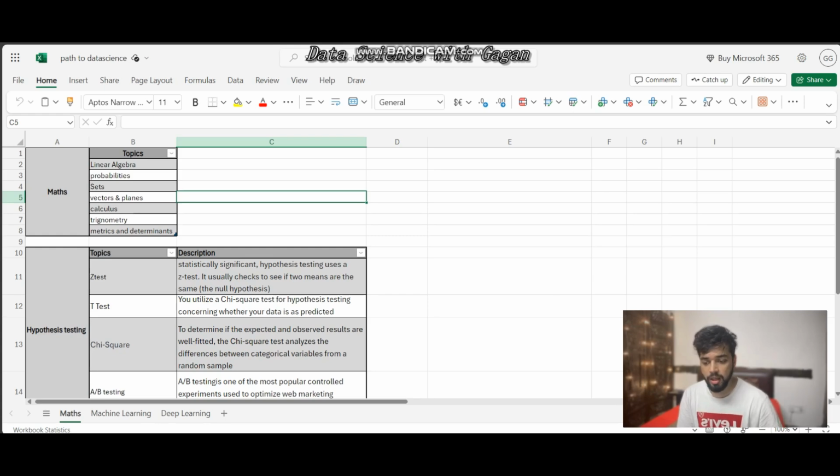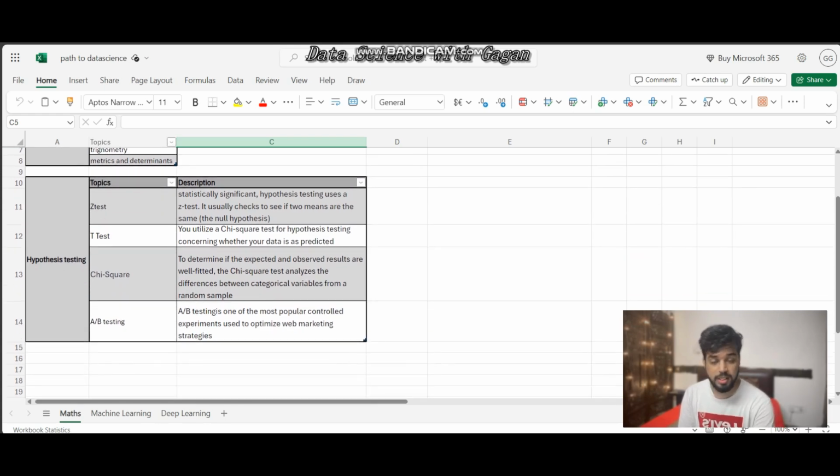And then we have some hypothesis testing topics like z test, t test, chi-square test, and A/B testing. You should have an idea of what a z test is, why we use it, and when to use it. Then we have another test, which is the t test: what it is, when we use it, and why.